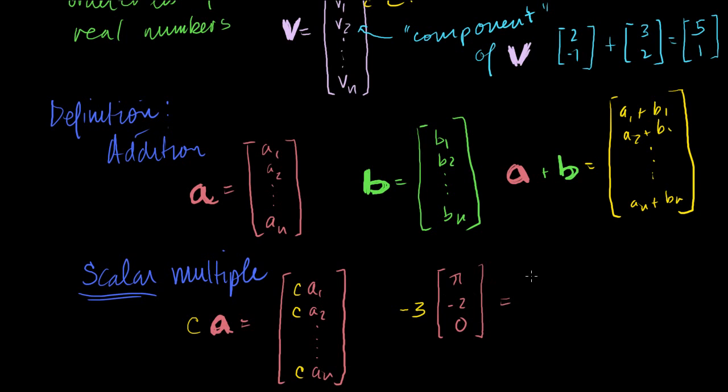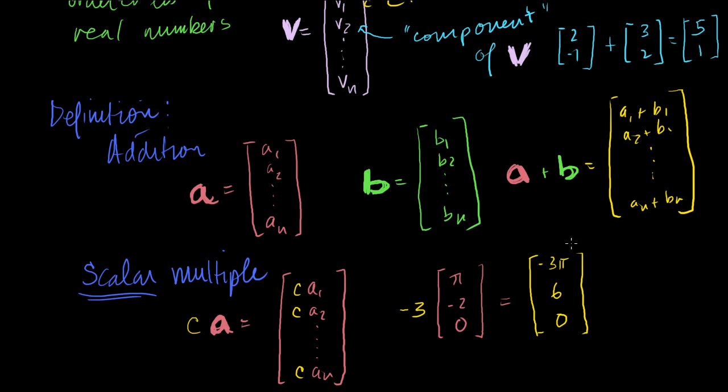Then this is just going to be equal to a new vector in R3, or you can view it as a three-dimensional vector: minus 3 pi, minus 3 times minus 2 is positive 6, and then minus 3 times 0 is just 0. So it's that straightforward. They made this fancy definition, but it's fairly easy to deal with, I think.